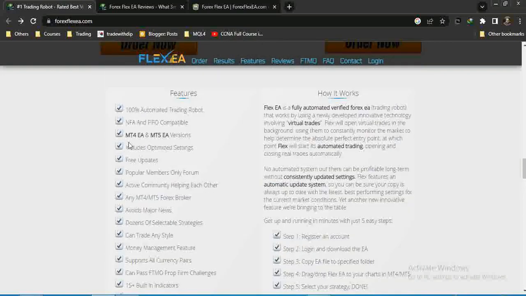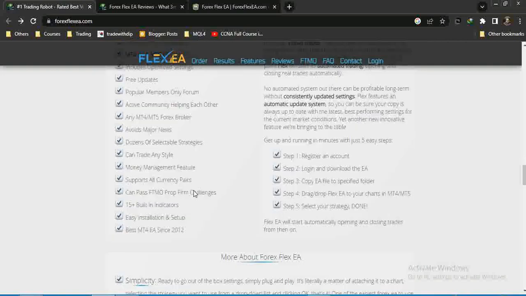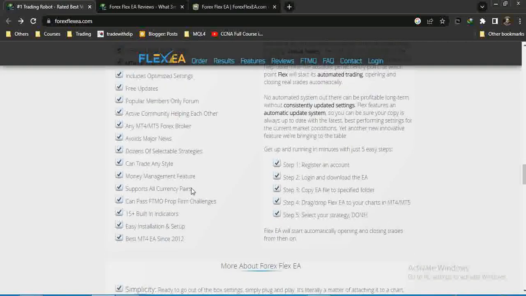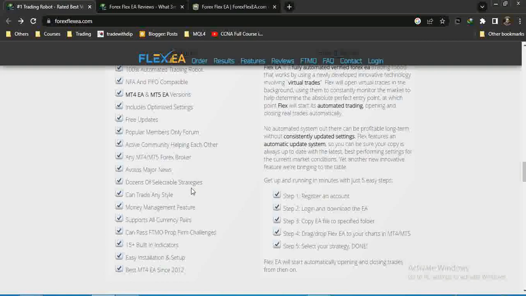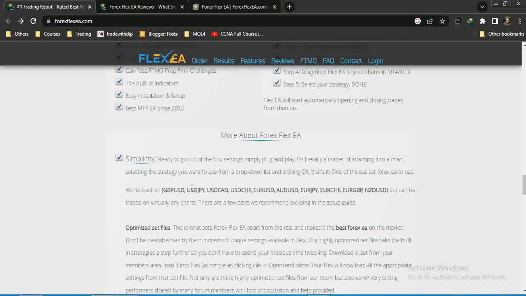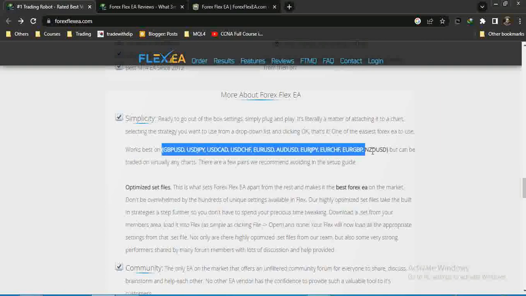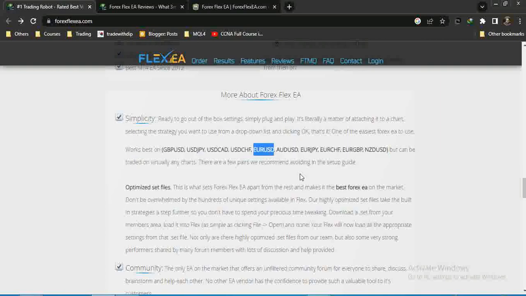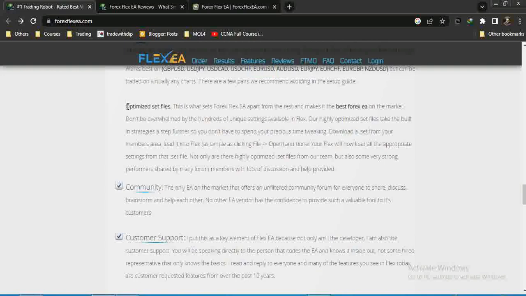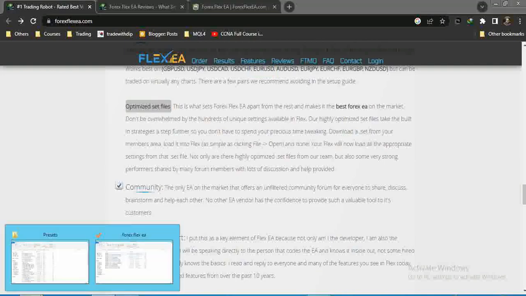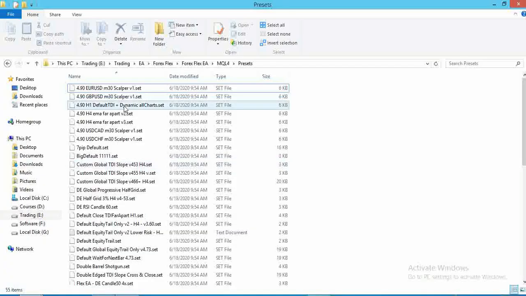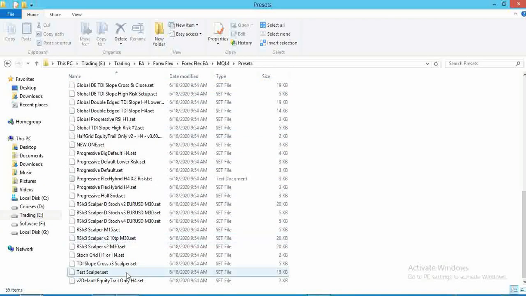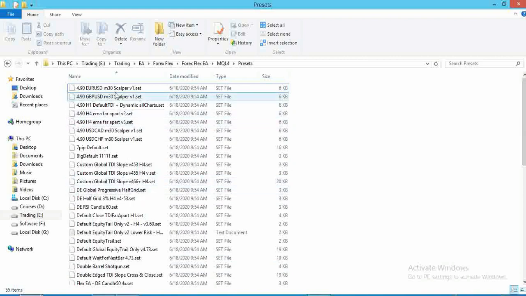Now you can read all these things. 100% automated, free updates, and it has its own forum. That means a lot of people talk about this expert advisor. They provide different kinds of set files, and you can trade on these pairs, but I like only Euro USD. And you will get a lot of optimized sets. I have this, you can check it. I use this one,